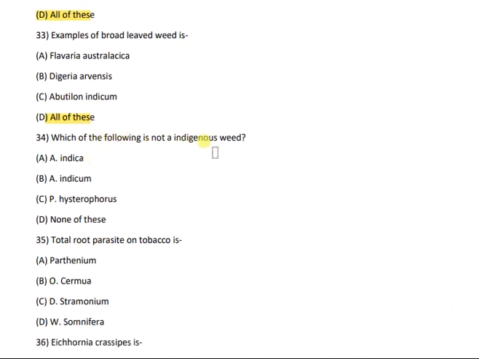Then question number 34. Which of the following is not an indigenous weed? A. indica, A. indicum, P. hysterophorus, or none of these? And the correct answer is P. hysterophorus, option C.